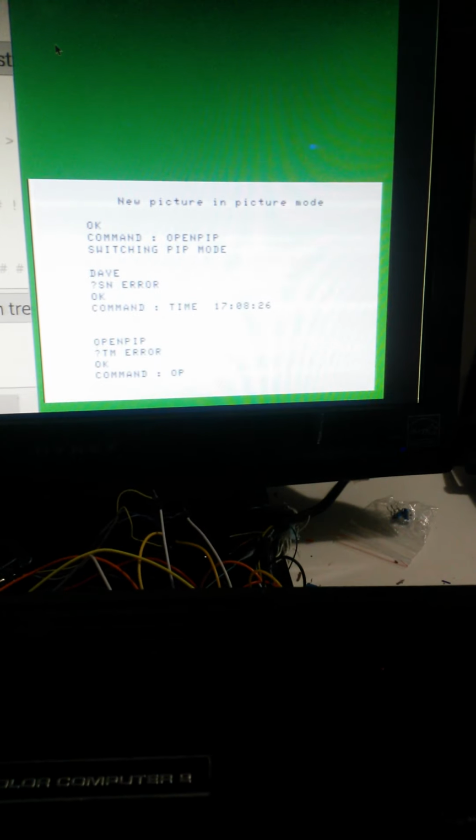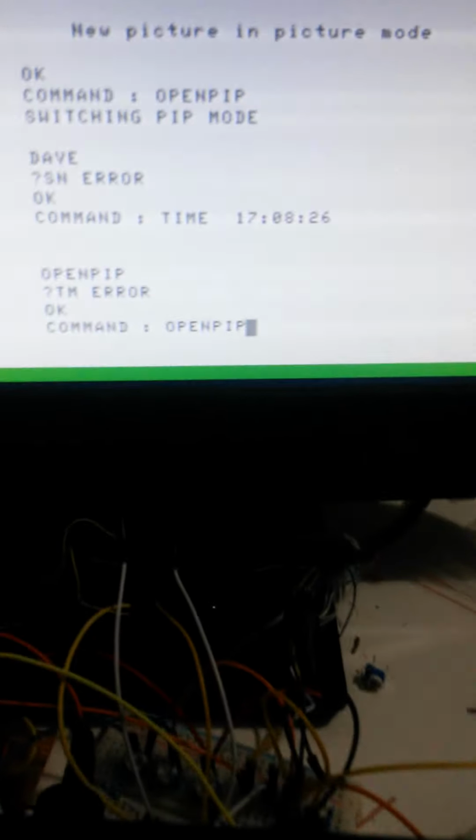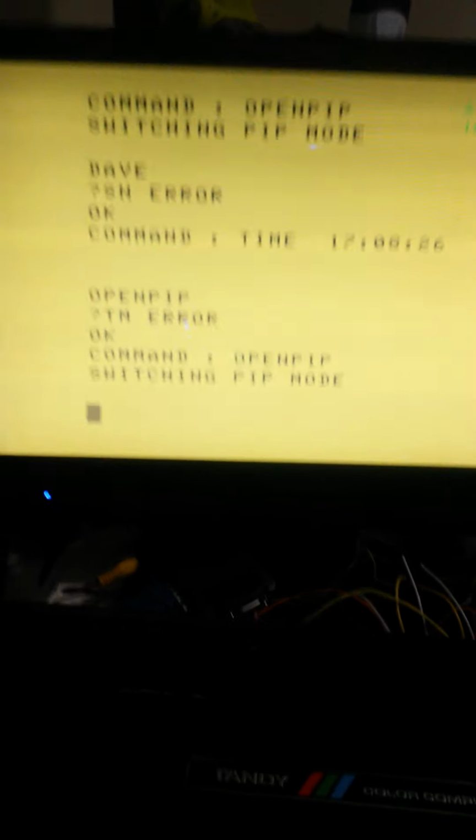So let's switch back. Oh, I have to hit command. So let's switch back using this command to get rid of the PiP mode. And we're back to my Coco.